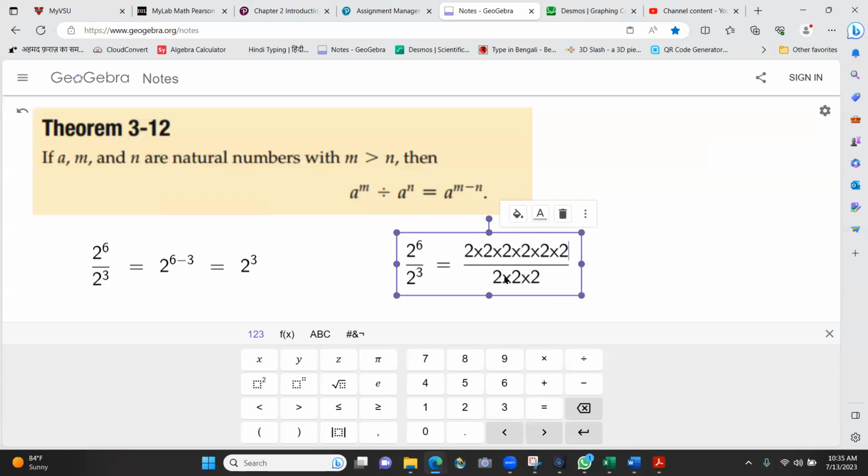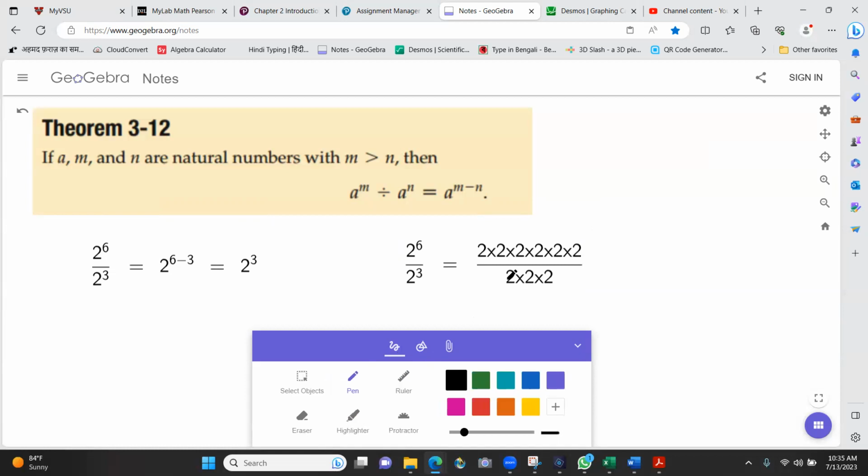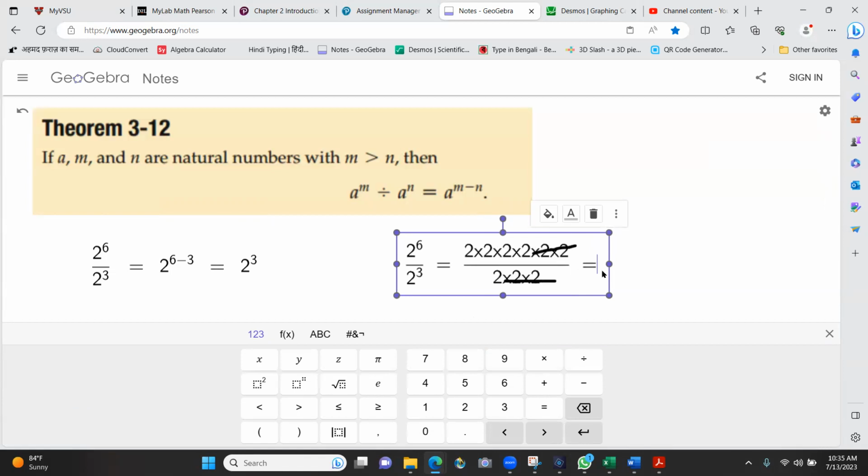I have six 2's on top, three 2's on the bottom. I can cancel them like so. What am I left with? I'm left with 2 raised to the power 3. So that's why the subtraction of the exponents works.